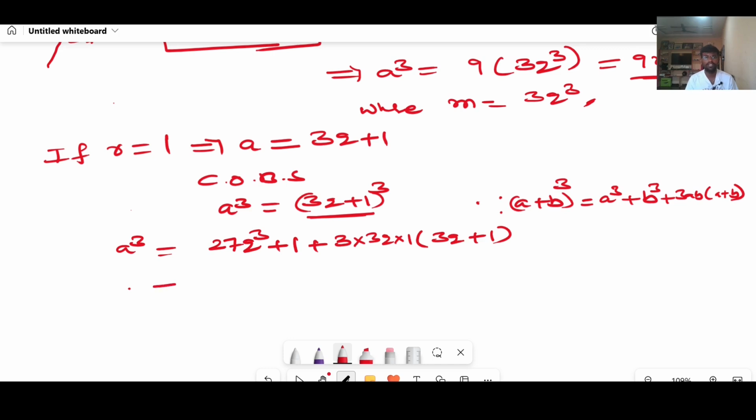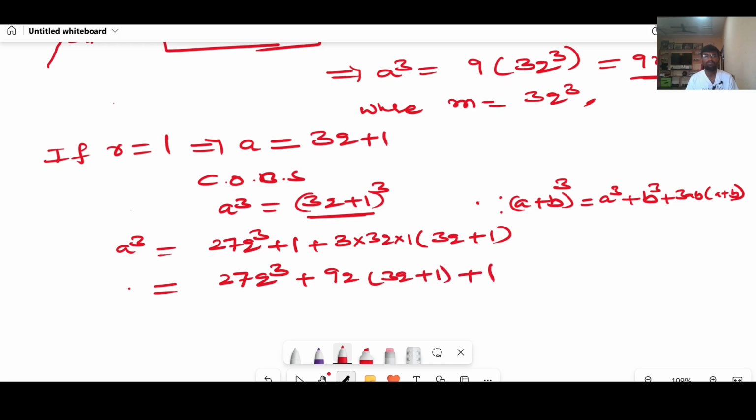Now again, I will write by rearranging the terms: plus 3 3s are 9q into 1, 9q only, plus 1.